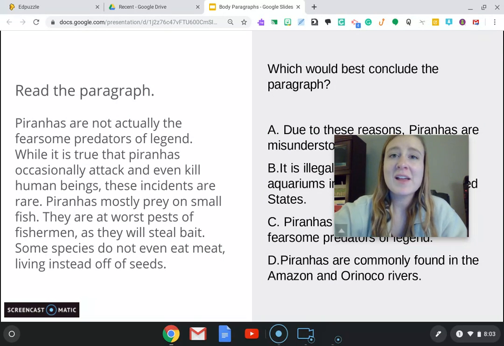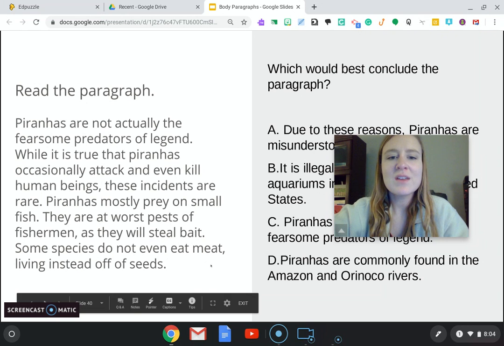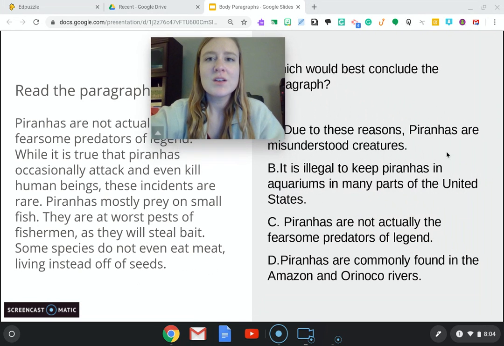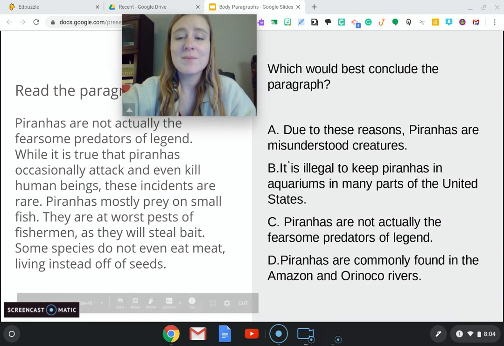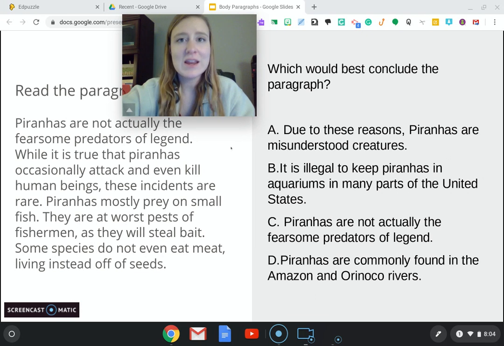And then don't forget about that closing sentence. It's just as important as the topic sentence. So here's a paragraph about piranhas. This first sentence does a really nice job of introducing the topic of piranhas. So what do you think that last sentence should be? If it was written, it'd be written in yellow. So which one of these would be the best way to sum it all up? And remember, we're not putting any new information in the last sentence.